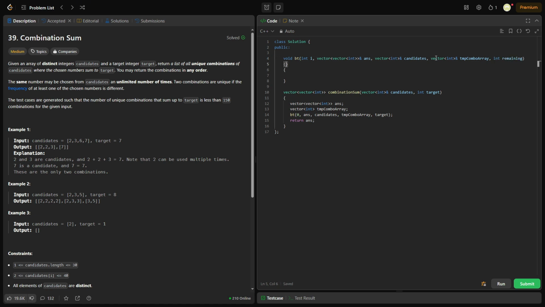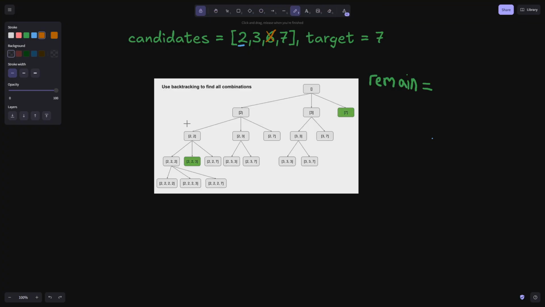So let me discuss this really quick, and I'm sorry, C++ is verbose, that's why I have to type slowly, to make sure I don't have any errors. So let's handle remaining, what that variable is for. The reason I have remaining over here, by the way, is because the way we're going to do this is we're not going to build out these combinations and then add them up and see if they equal target. We're basically going to know if we add up to target as we go.